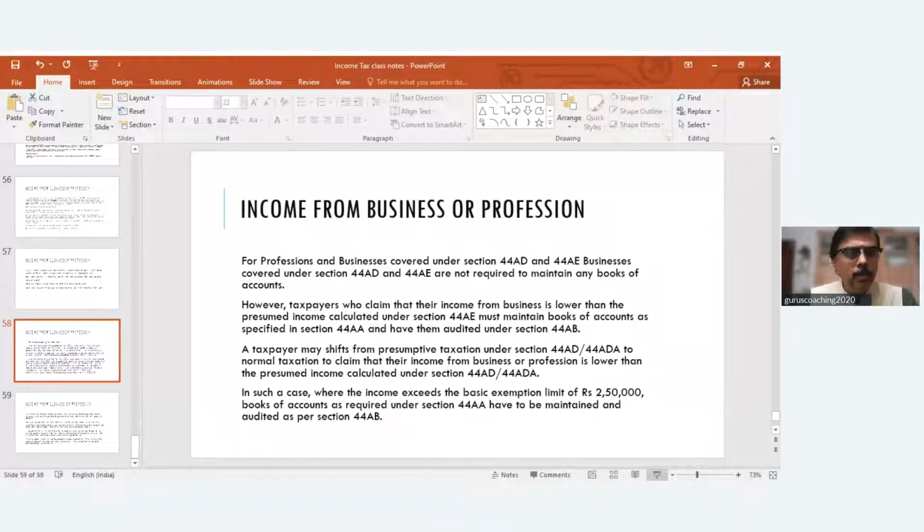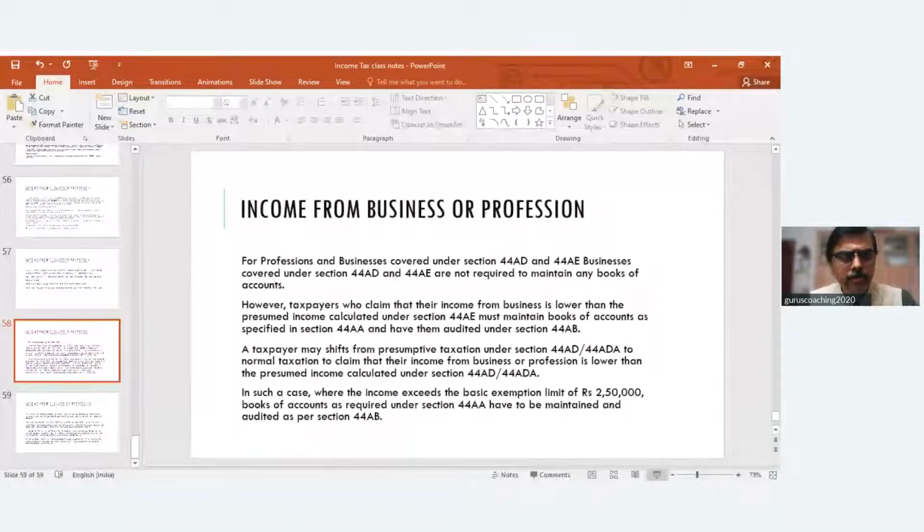Yes, sir. So I think we covered all the aspects of income tax regarding income from business or profession in entire detail. With the help of these provisions, we will be able to solve problems, which I will do in the next class. I will show you how to work out a problem on income from business or profession, how to compute income from business or profession.